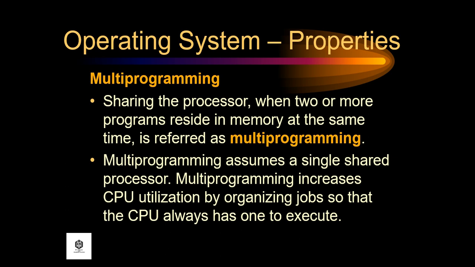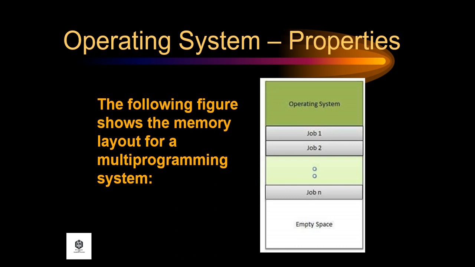Sharing the processor when two or more programs reside in memory at the same time is referred to as multiprogramming. Multiprogramming assumes a single shared processor. Multiprogramming increases CPU utilization by organizing jobs so that the CPU always has one to execute. The following figure shows the memory layout for a multiprogramming system.